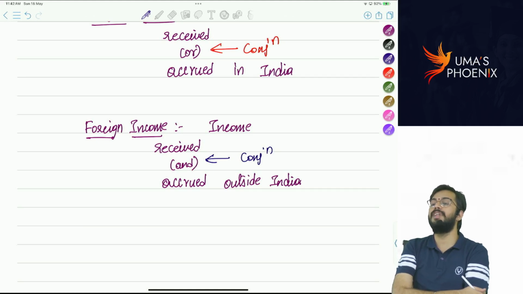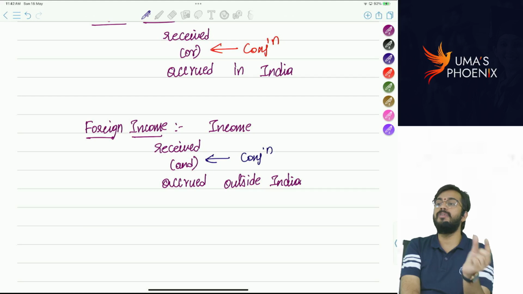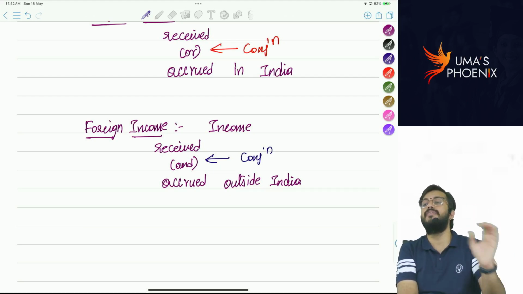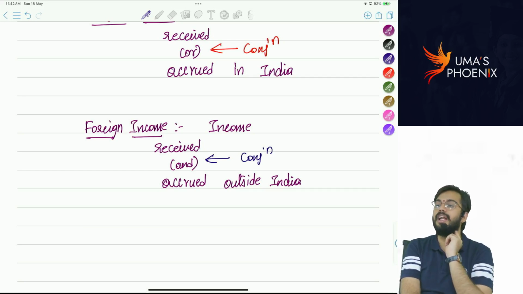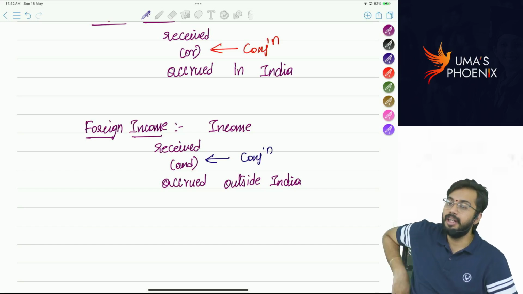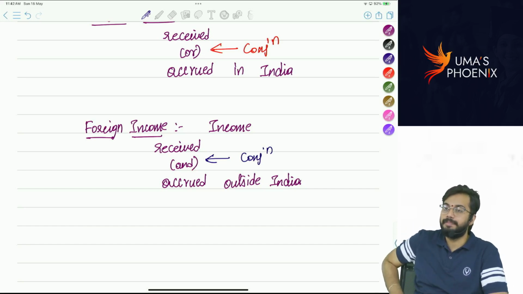If any one of them is in India, we call such income as Indian income. Out of place of accrual, place of receipt, if both are outside India, we call such income as foreign income. Are you able to understand? Place of accrual, place of receipt, if both are outside India, we call such income as foreign income. Are you able to understand?